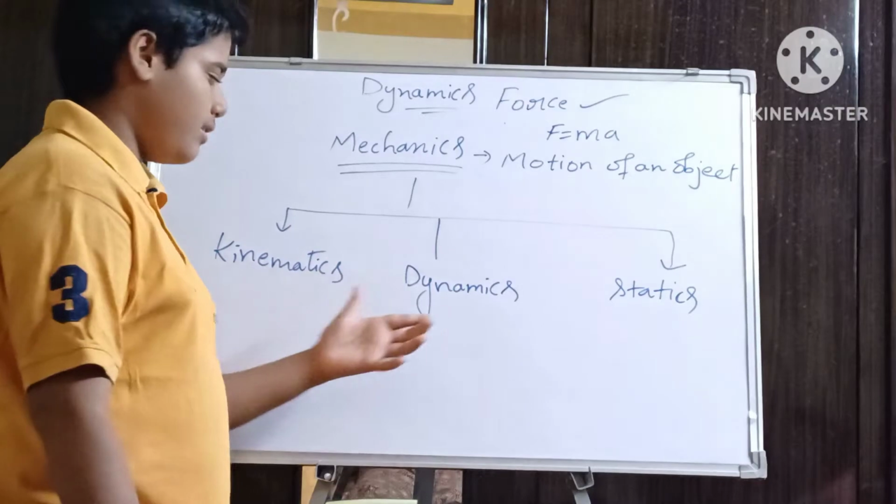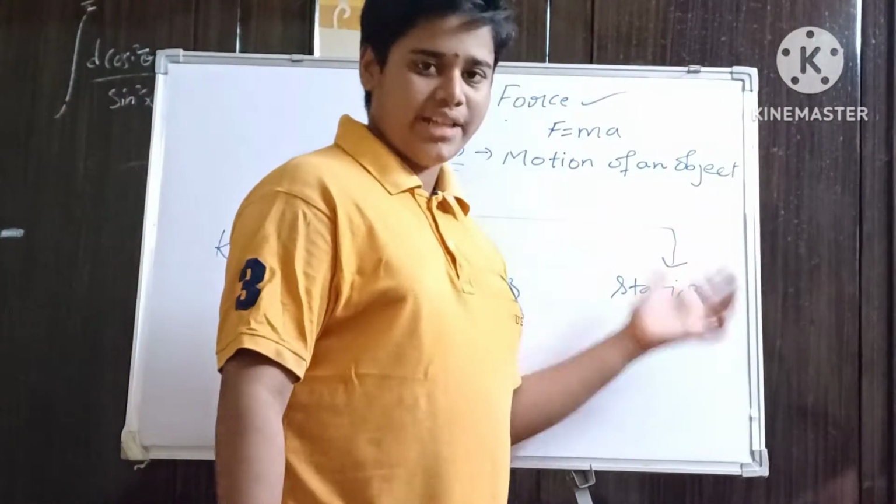First one kinematics, second one dynamics, third one statics.